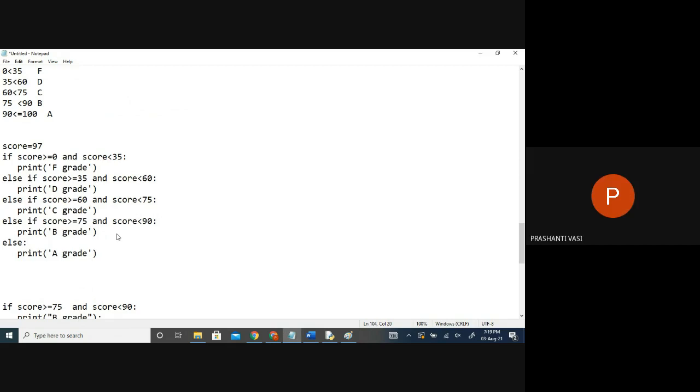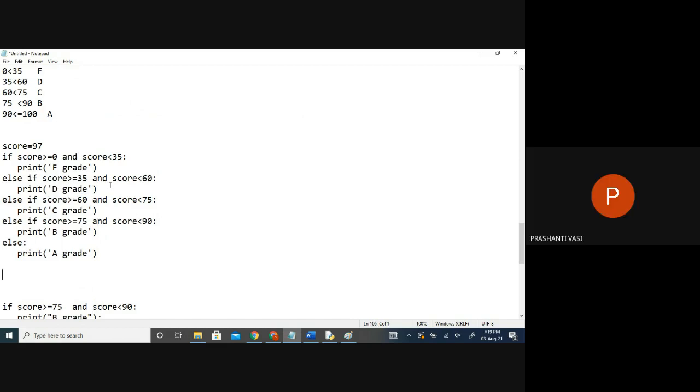You can reverse the order also if you want. You can start from top to bottom or bottom to top. Order is not important. You can write any score you like, in any order you like. Order is never important, because unless one test is true, the connected statement will never get printed. So you can jumble the order of these scores, but generally we prefer a systematic order, right? Either you go from 0 to 100 or from 100 to 0, A grade to F grade or F grade to A grade.